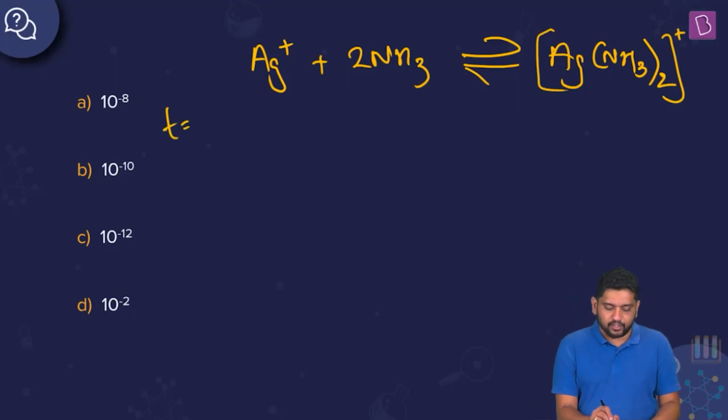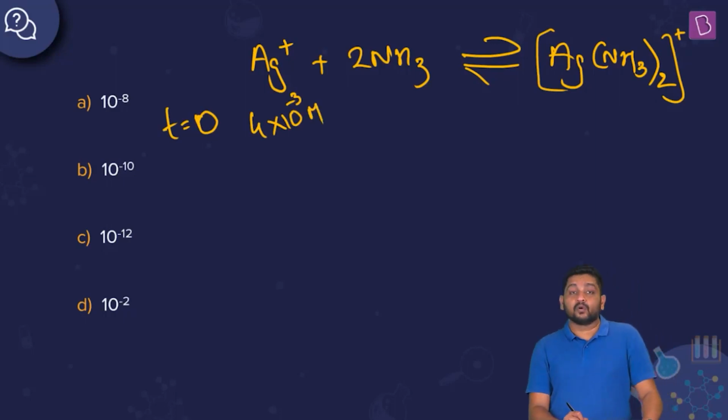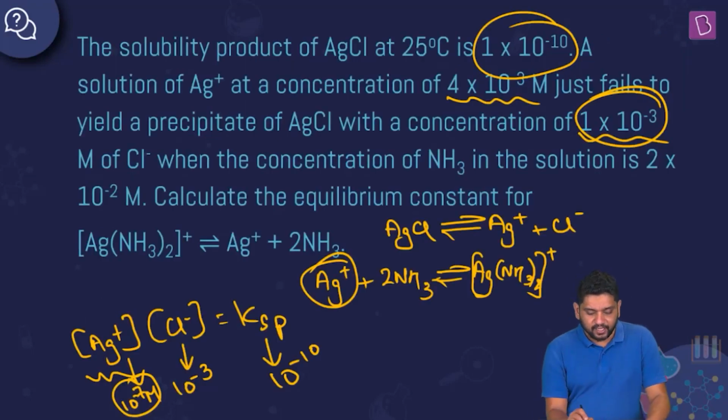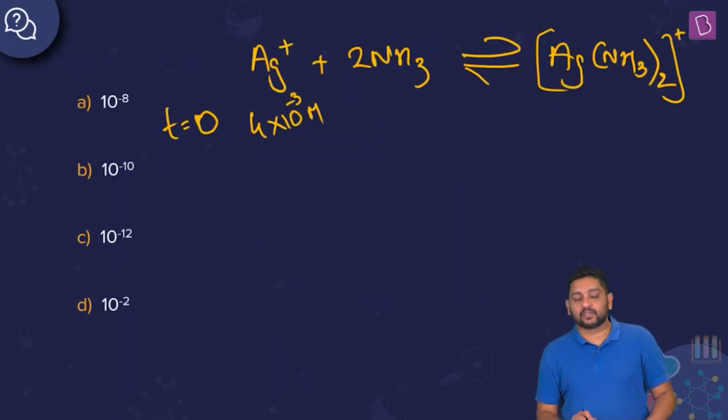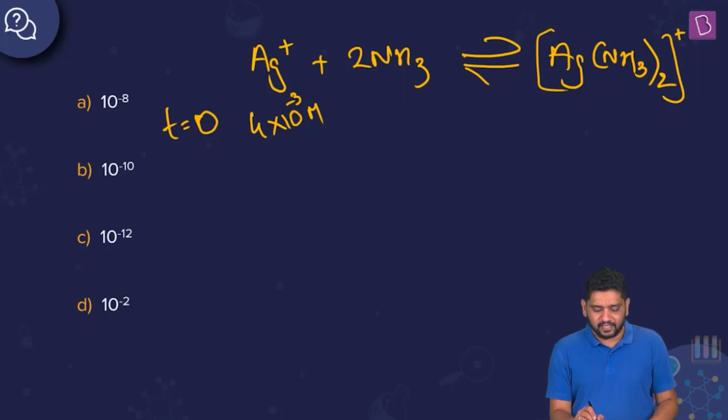So at time t equal to 0, you had 4 into 10 to the power minus 3 molar of Ag+. Do we know about ammonia initial concentration? No. What is given to us is that when the concentration of ammonia in the solution is 2 into 10 to the power minus 2, so the final concentration of ammonia is known to us. Let's say initially it was some C.